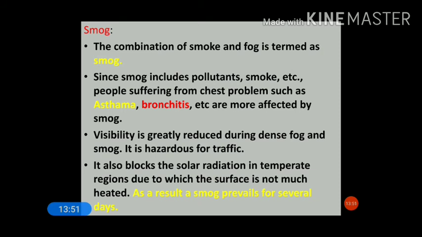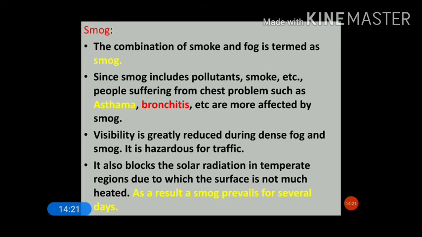When it is mixed with the fog, then it creates a kind of smog. Since smog includes pollutants, people suffering from chest problems such as asthma, bronchitis, etc., are more affected by smog. So especially cities like Delhi, Kolkata, and many other industrial regions, you see a dense fog.